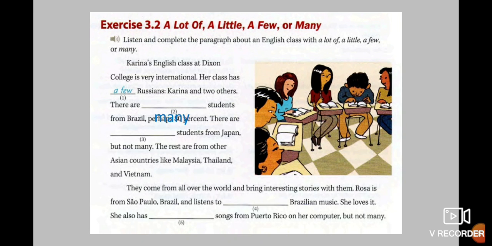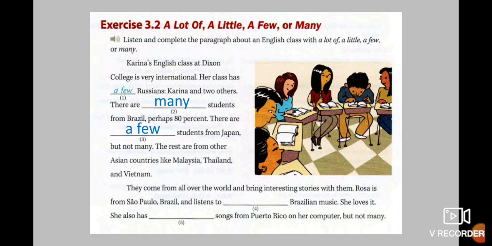There are, in that case, many students from Brazil, perhaps 80%. We use many because students is a count noun, and with count nouns, you use many. There are a few students from Japan, but not many. Students is a count noun, but this one is a small quantity, and for that reason you use a few. The rest are from other Asian countries like Malaysia, Thailand, and Vietnam.